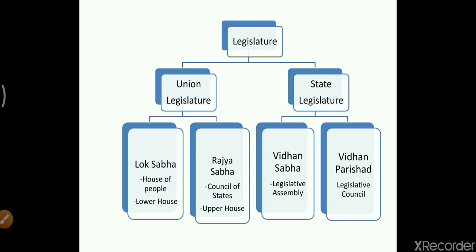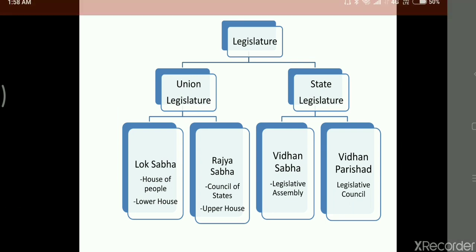Lok Sabha is also known as the lower house, whereas Rajya Sabha is also known as the upper house. Now if we see the state legislature, Vidhan means legislative, and if we translate Sabha, that means assembly, and Parishad means council. So therefore legislative assembly and legislative council.